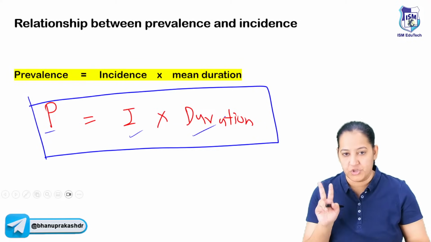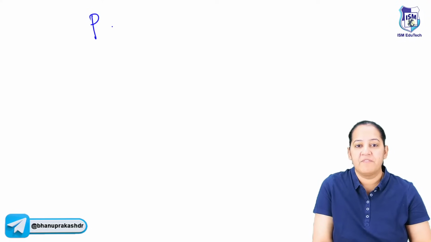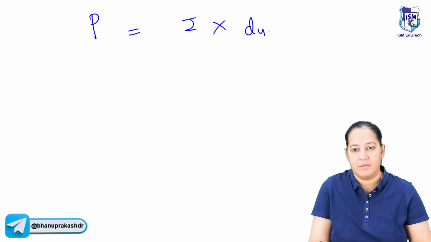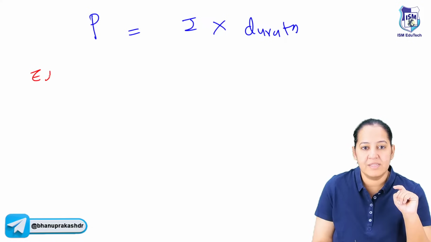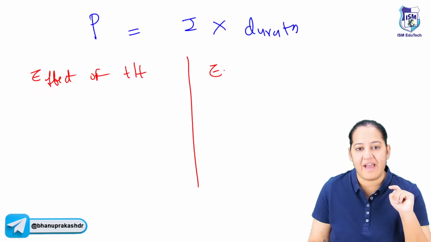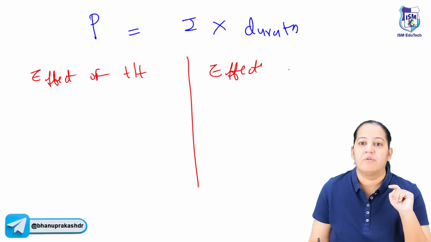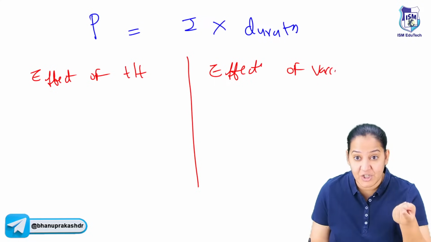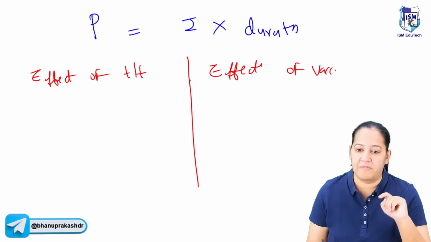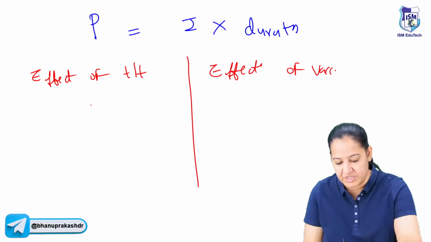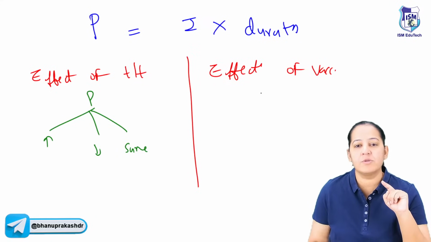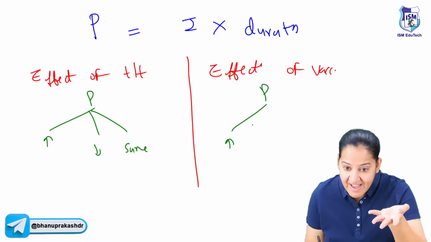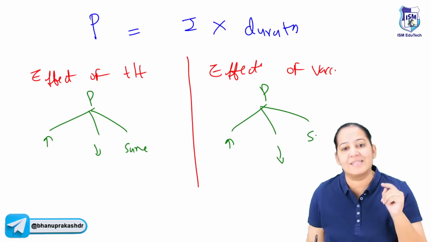Okay. So let me ask you two questions here. Prevalence is equal to incidence into duration. The formula is in front of you. What is the effect of treatment on prevalence? And what is the effect of vaccination? If you're doing the vaccination or immunization, what is the effect of that on prevalence? Let me give you the three options. Here the three options are prevalence will increase, decrease, or remain the same. Here also you have the same three options: the prevalence will increase on giving vaccine, decrease on giving vaccine, or remain same on giving vaccine.